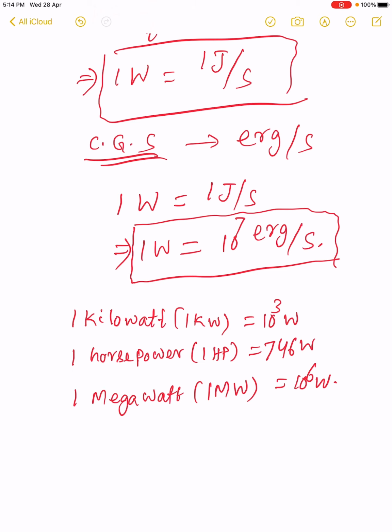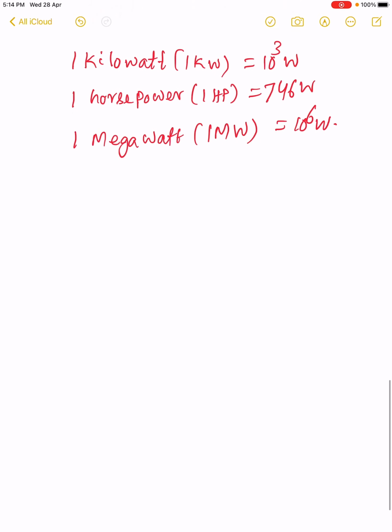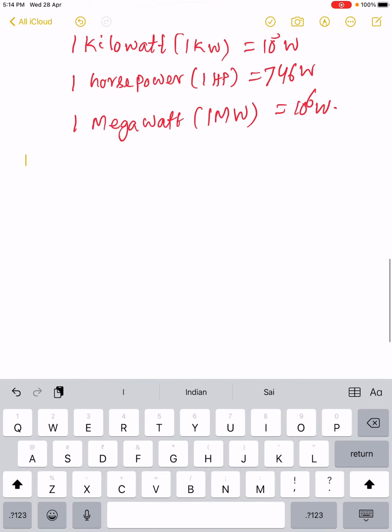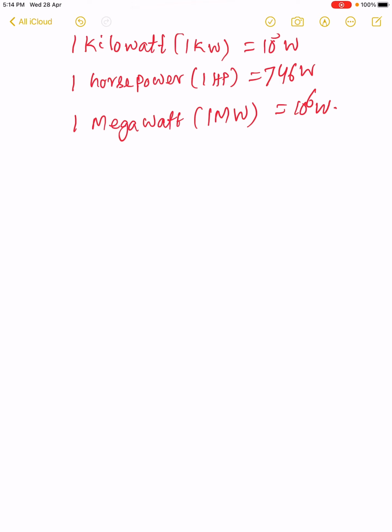Work may be done at a uniform rate or at a non-uniform rate. So in case of non-uniform rate of doing work, we have to define two types of power. One is average power and another is instantaneous power.